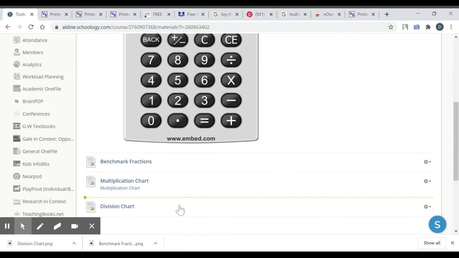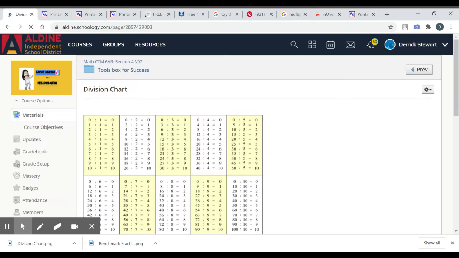One more tool. And I also have a division chart right here. Click on that.